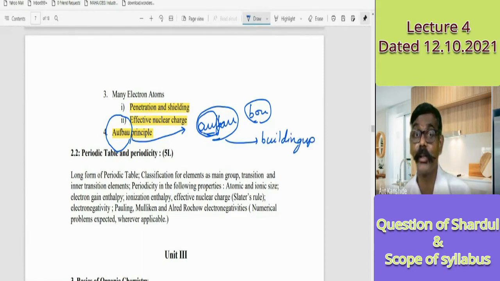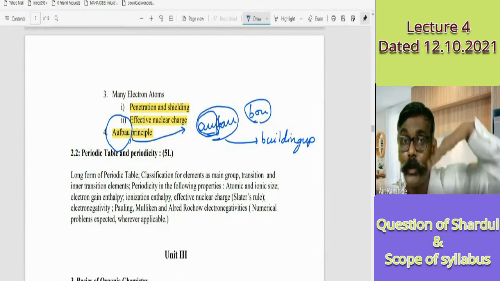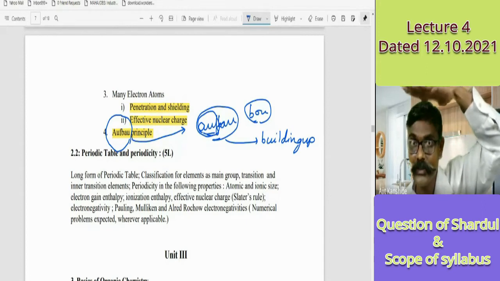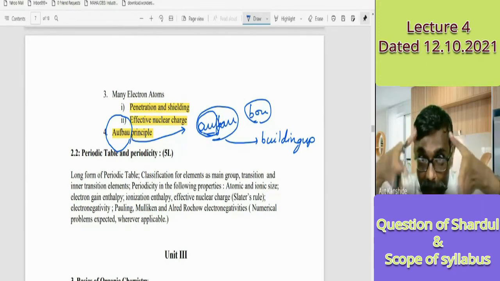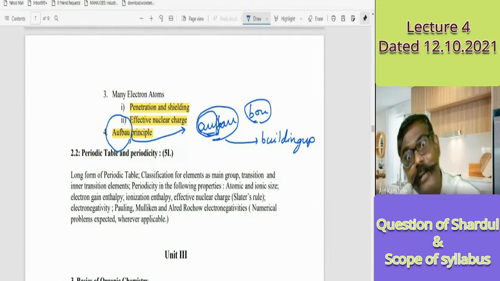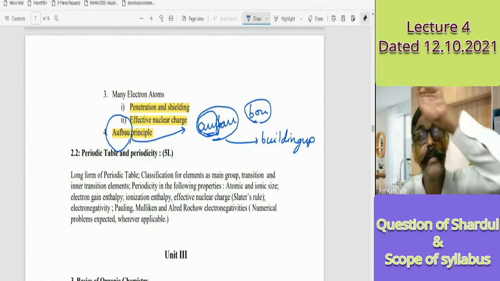How do we do construction? Base, ground floor, first floor, second floor. Likewise, electrons are constructed. The building of electrons remains, from lower energy to higher energy. Likewise, in low to high energy, building up remains. That's our Aufbau principle.